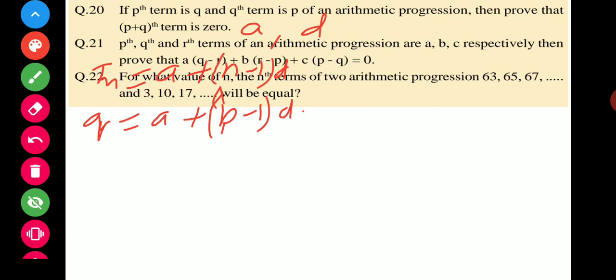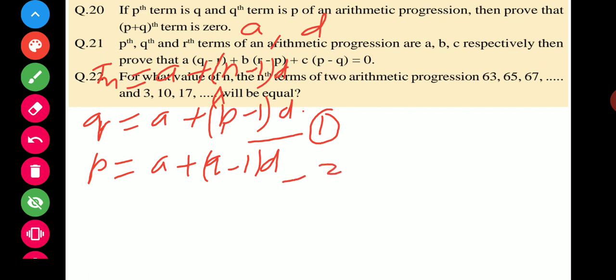It is Q, and that is your first equation. And the second, P is equal to a plus (Q minus 1) into d. That is the second equation.